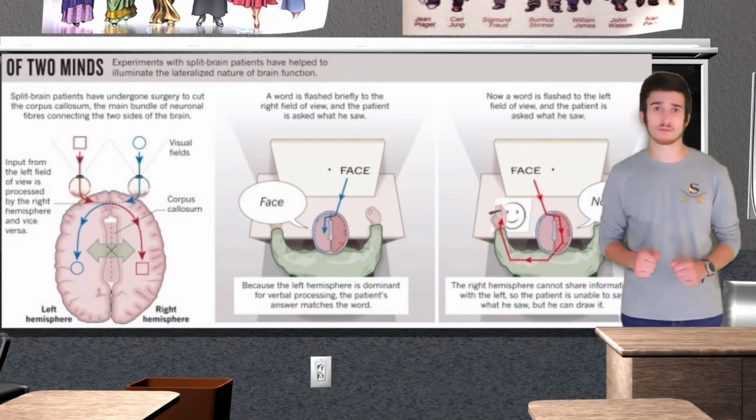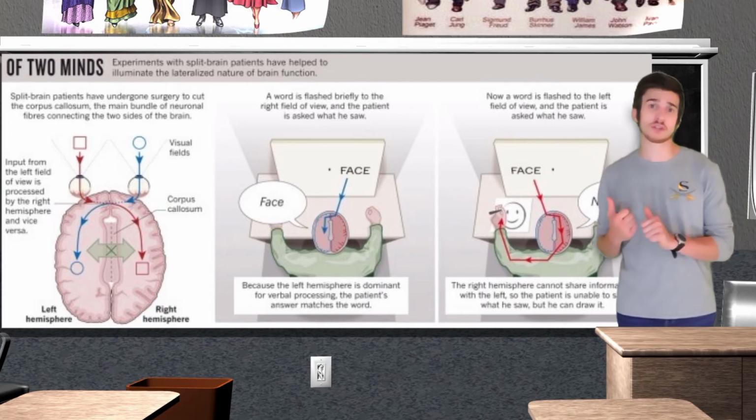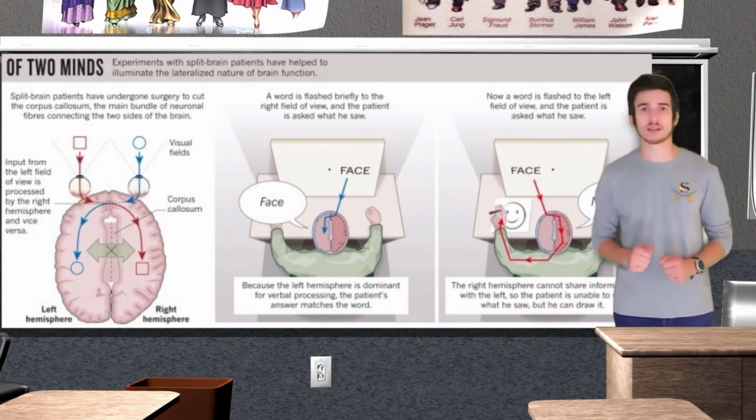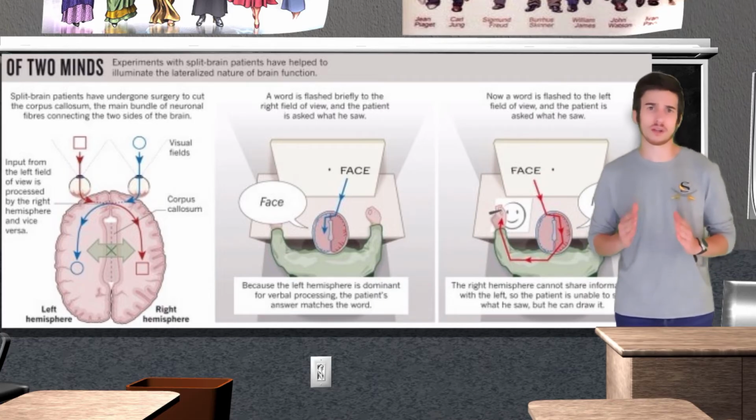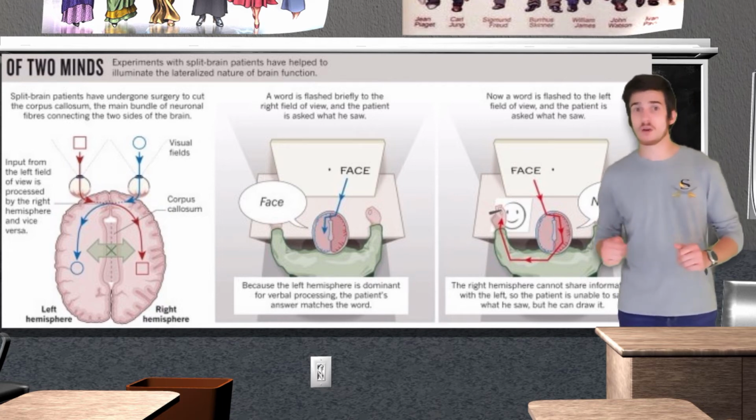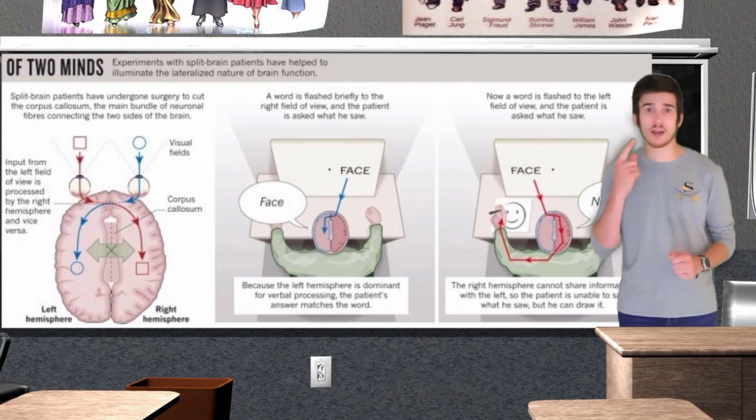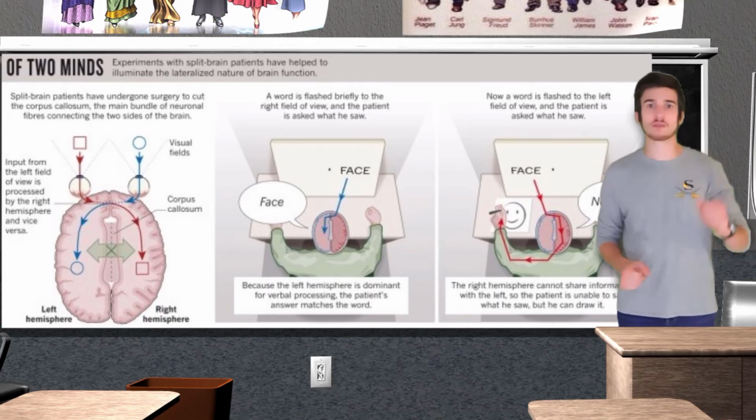and right hemispheres. To test the abilities of the split brain patient, Sperry would use an apparatus similar to what is shown on the board. Sperry would have the subject stare at a focal point on the screen and flash a word or an image to either the left or the right of that focal point. Stimuli on the left was processed by the right hemisphere, while stimuli on the right was processed by the left hemisphere. When the right side of the screen flashed the word face, the sensory information is brought in through the right eye and taken to the left hemisphere of the brain.